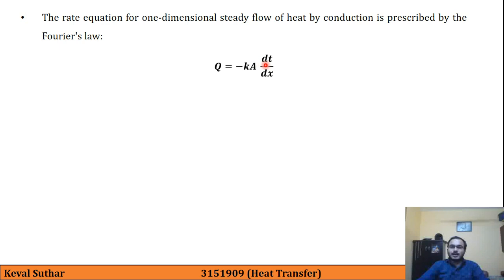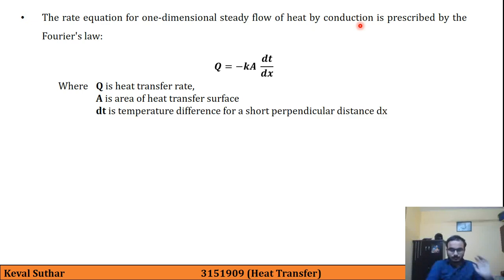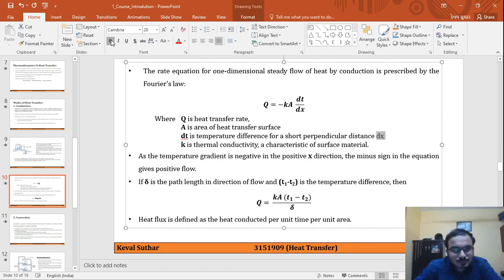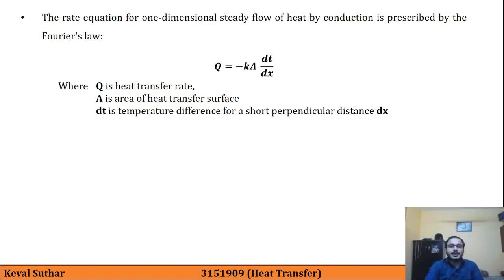This is only applicable for one-dimensional steady flow of heat by conduction, where Q is the heat transfer rate, A is the area of the heat transfer surface, dT is the temperature difference for a short perpendicular distance dx.